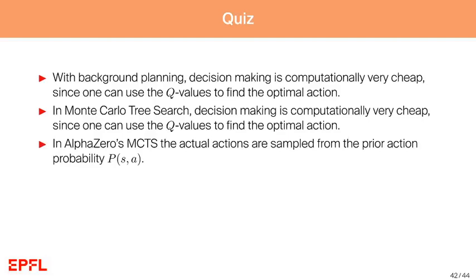In AlphaZero's Monte Carlo tree search, the actual actions are sampled from the prior action probability P(s,a). Is this correct or not? This is not correct. In fact, this prior action probability also helps in the selection process to search in promising directions and rule out parts of the search tree that are not useful or not promising.